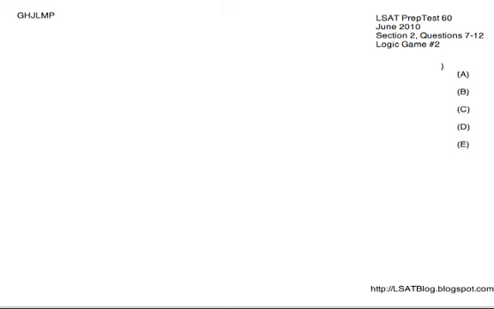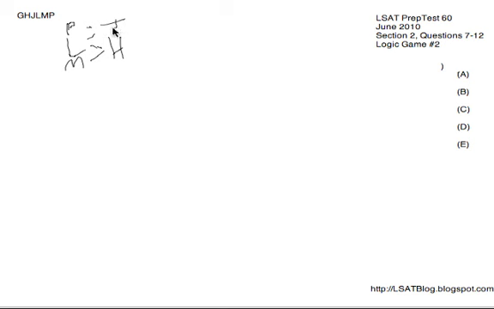So first we got that L and M are both earlier than H. So I'm going to put down L and M both coming to the left of H, meaning they're before it. Then we've got L and P earlier than J. We've already got L here, so we can link P in. P and L are both before J.